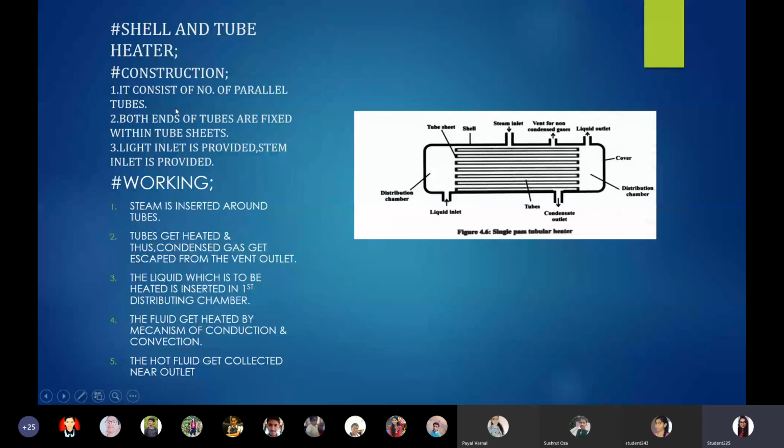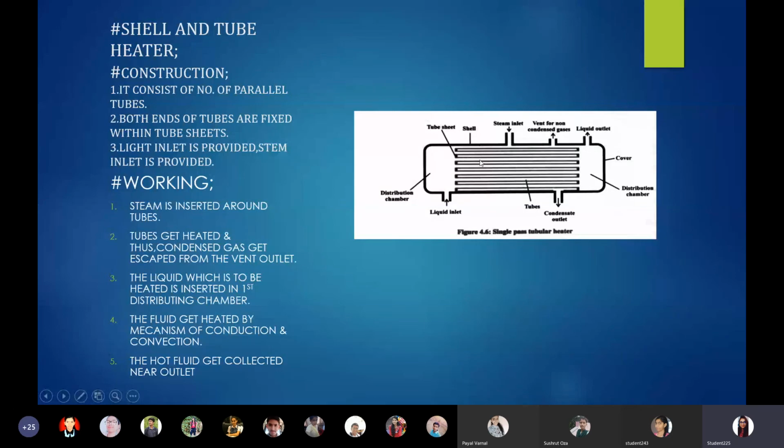The second point says both the ends of the tubes are fixed within the tube sheets. You have seen this naming as tube sheets. You are seeing this darker portion on both sides, on the right as well as on the left, which tells us that both the ends of these parallel tubes are fixed within the tube sheets. The third point says a liquid inlet is provided, a steam inlet is provided. I will explain it with the help of this diagram.